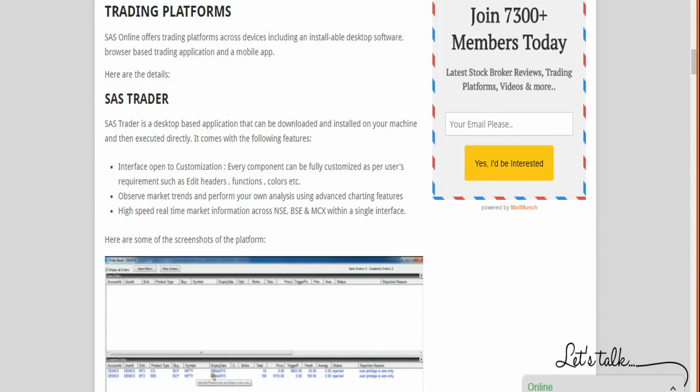In case of SAS Online, they've got SAS Trader. Again, this is a terminal-based software, like in case of SMC Global, they had a similar software in this particular range. Now this is relatively much less exhaustive in nature, so the number of features is limited.